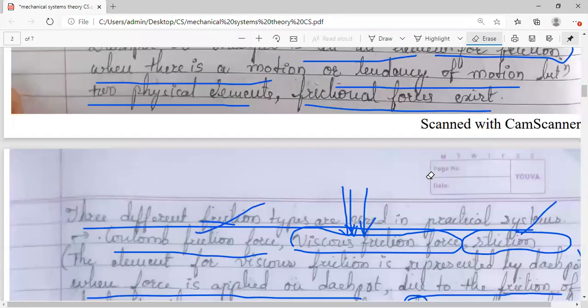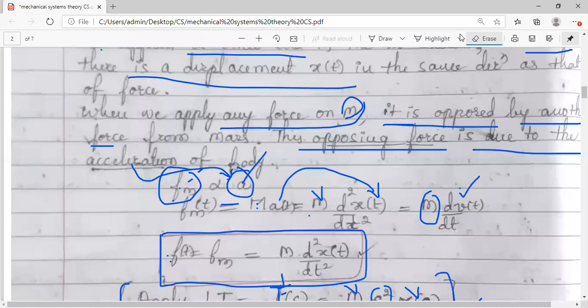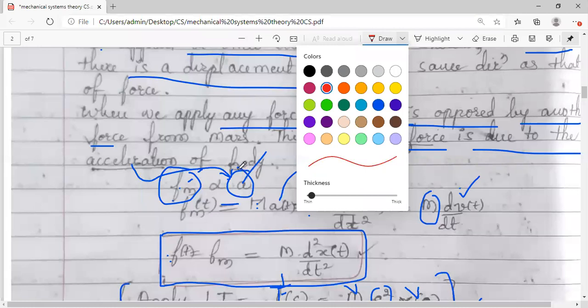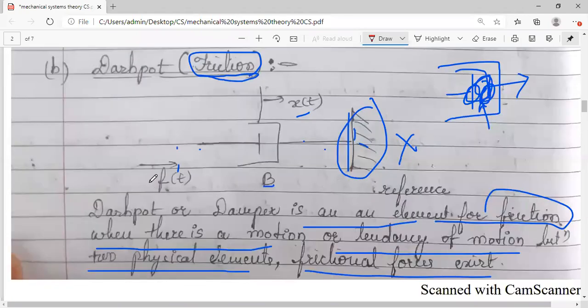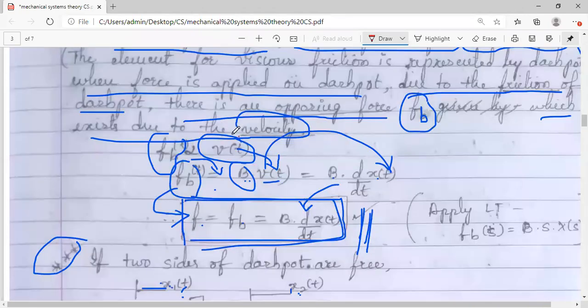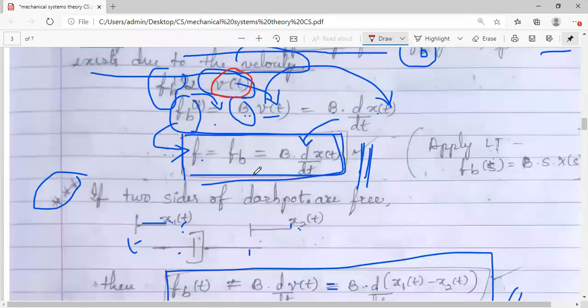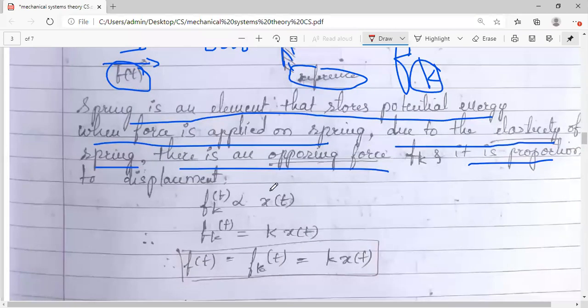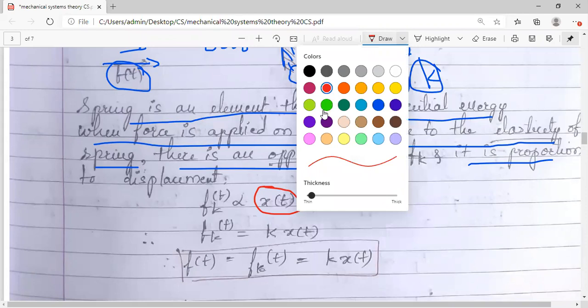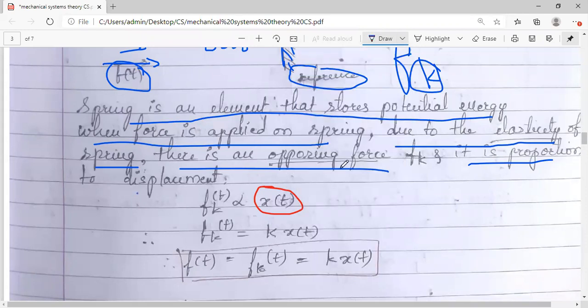Important thing is this: for mass, when we came across the proportional value, we have considered acceleration. F is proportional to acceleration. When we took the dashpot, because of the friction, we have considered force is proportional to the velocity. And when we are now considering the spring, the force is proportional to the displacement. Remember, acceleration, velocity, and the displacement. So for spring, there is an opposite force acting and it is proportional to the displacement.